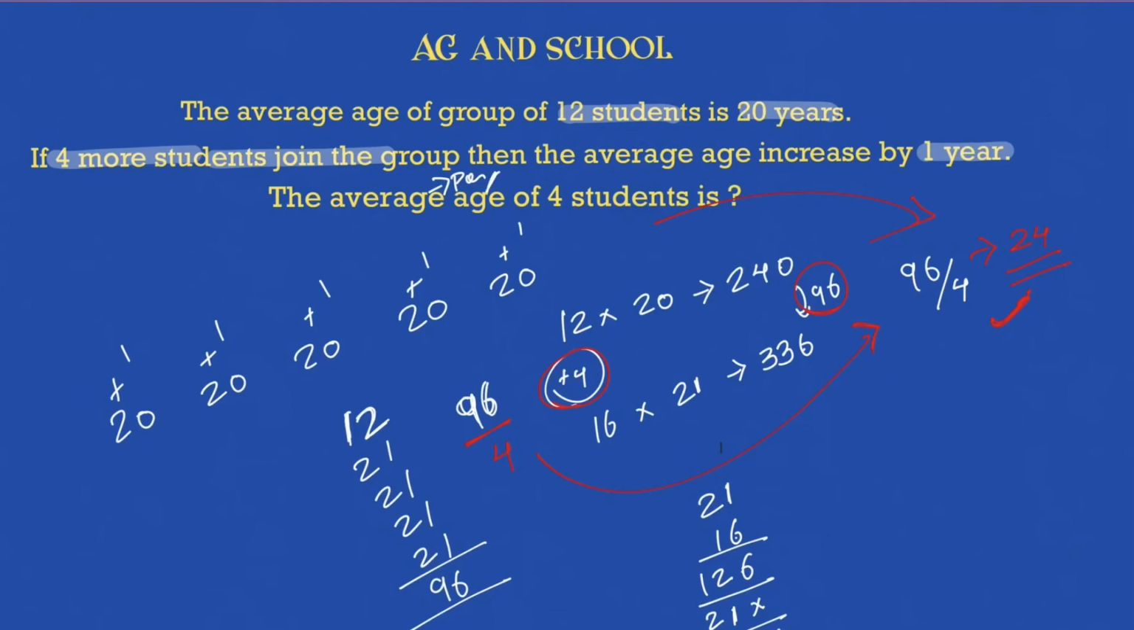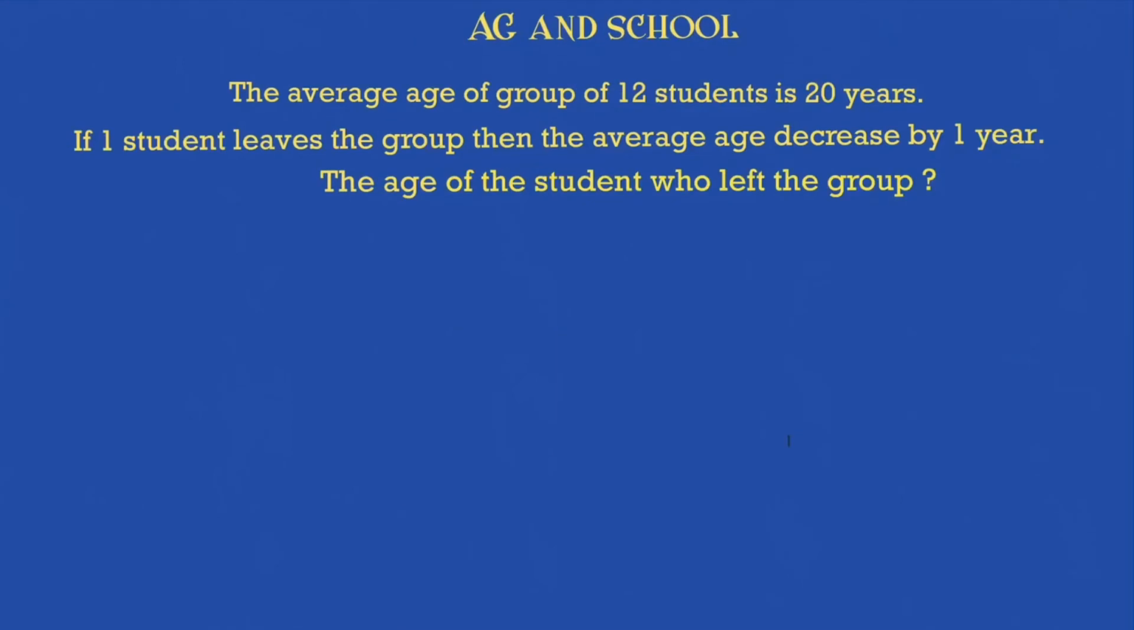If they would have given 5 more students, take one more 21 here, and then divide it by 5. That's how simple it will be to reach the solution to such problems. Now let's solve a few more problems which are based on the scenario which we learned earlier.